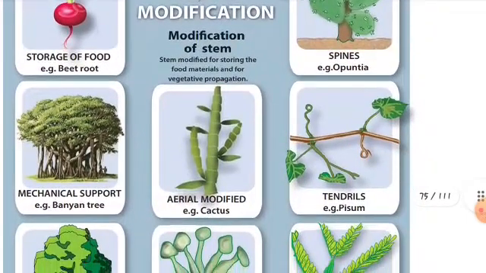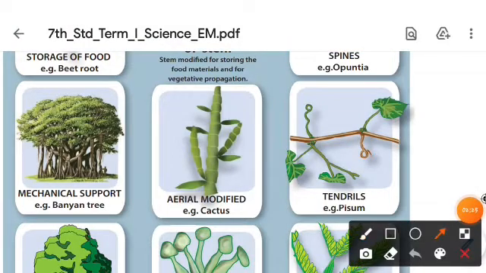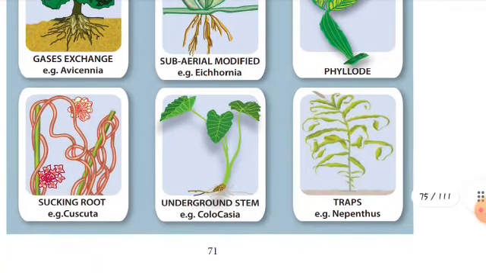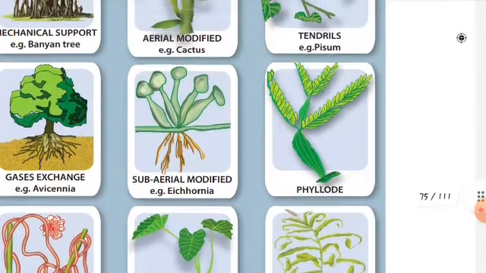Modification of stem. See here, children. The first one is aerial modified stem, example cactus. And the next one is subaerial modified stem, example Eichhornia. You see, children? And the last picture, underground stem. The best example is Colocasia. Okay, this is the family name, children.